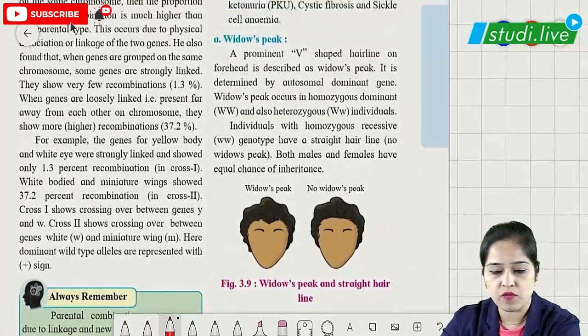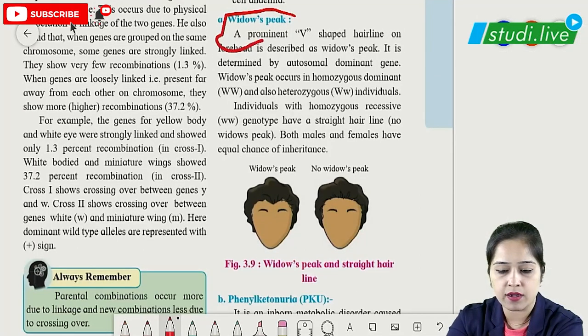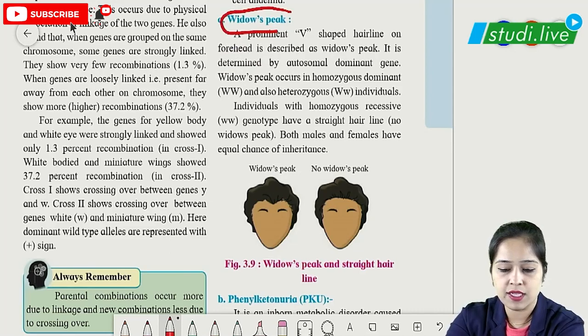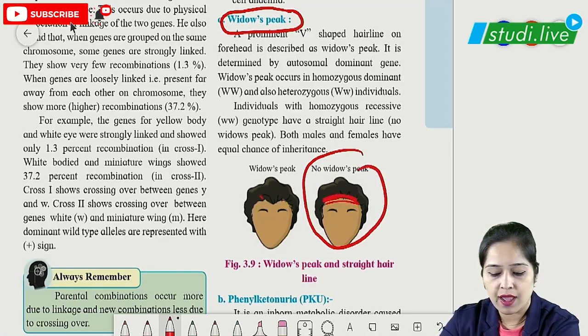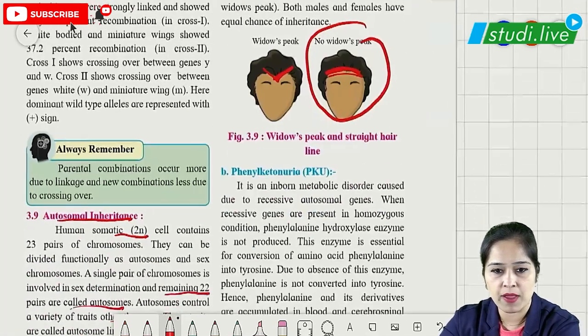In this first one, which we can see is the widow's peak character, which is nothing but a prominent V-shaped hairline. We can see this is a person with no widow's peak, who has a normal hairline over here, and this is the widow's peak, which has a V-shaped hairline.